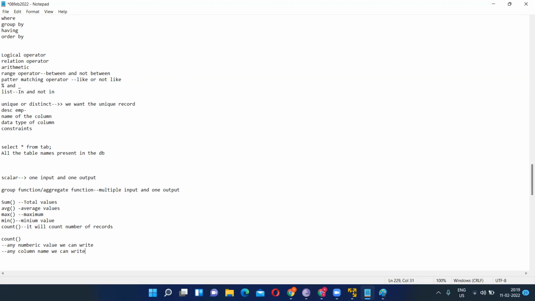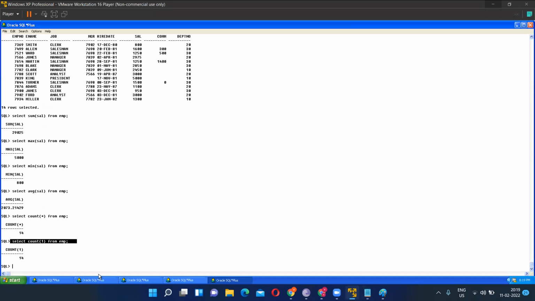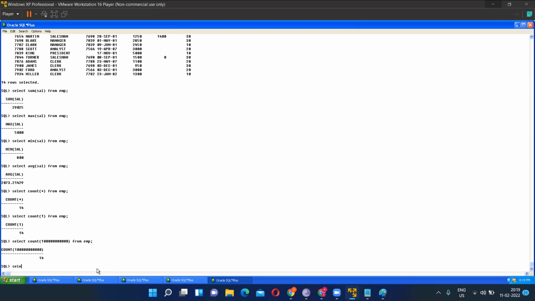Sir, any numeric value means what? Guys, tell me, any numeric value means what? If I write select count of 1 from EMP, will it work or not? Tell me yes or no. Yes. What will be the output? 14. Okay.